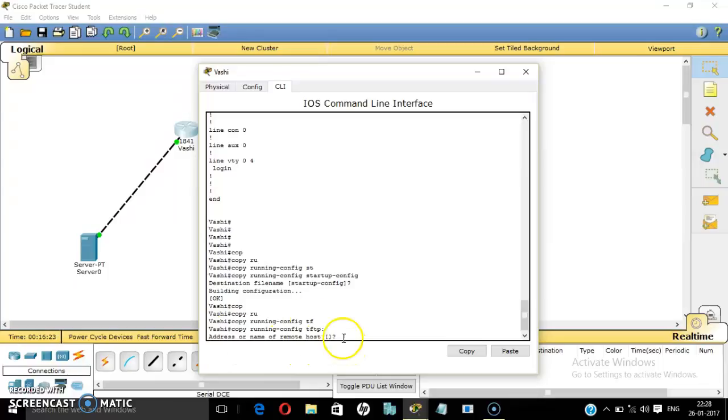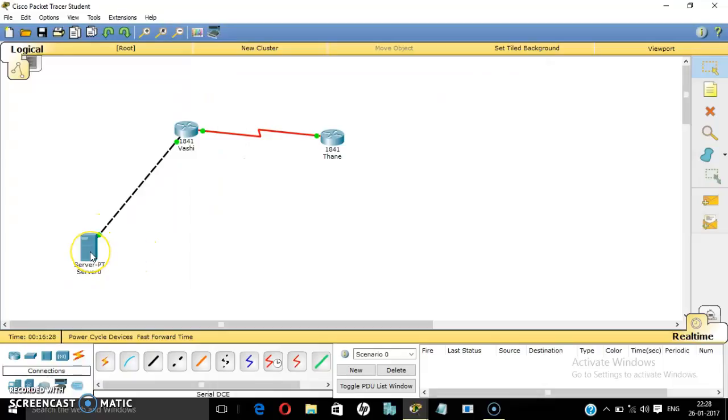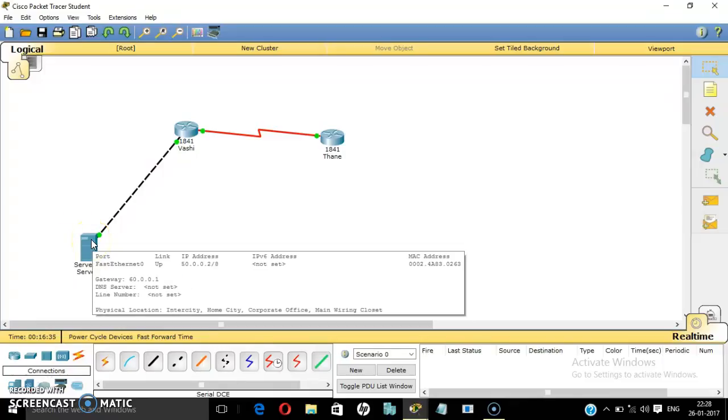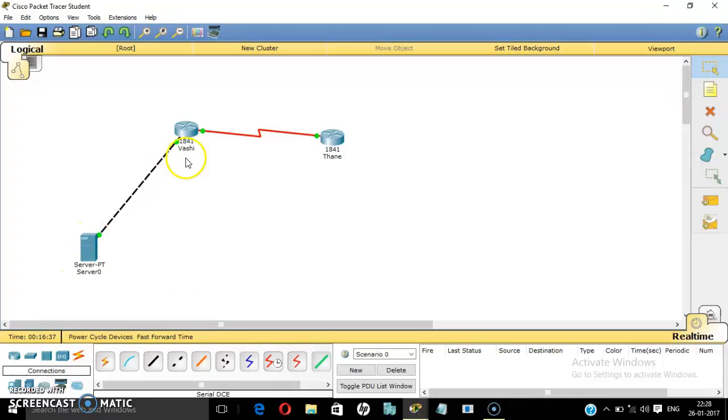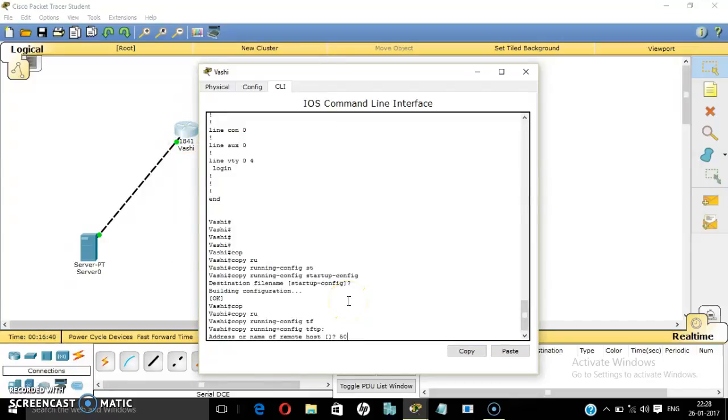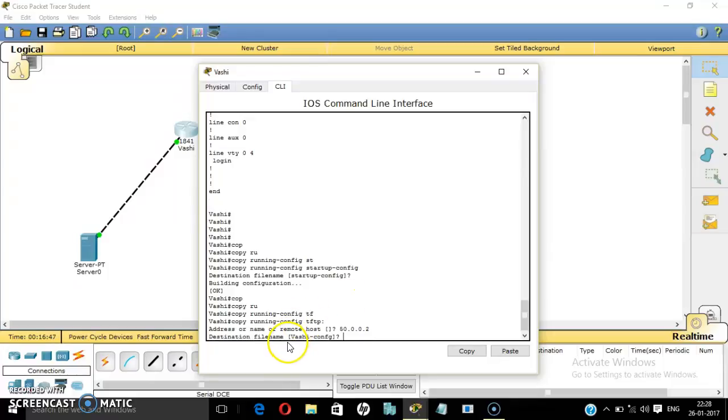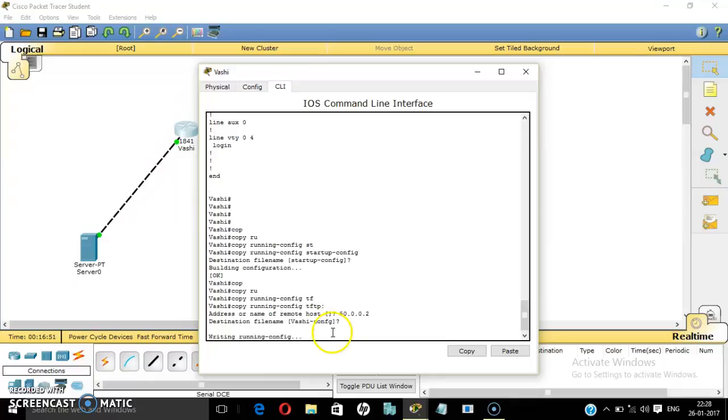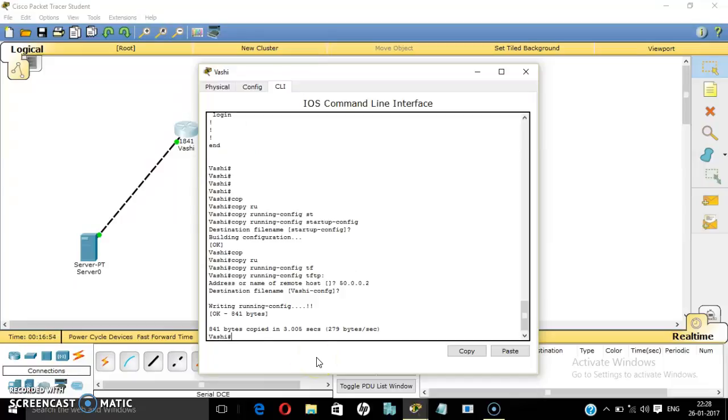Here you'll give the IP address of our TFTP server. If you don't remember, just check it out here. Its IP address is 50.2. Now just enter it, 50.2. No need to give it subnet mask here, guys. So now destination file name, by default it will take. Okay, so it has taken.